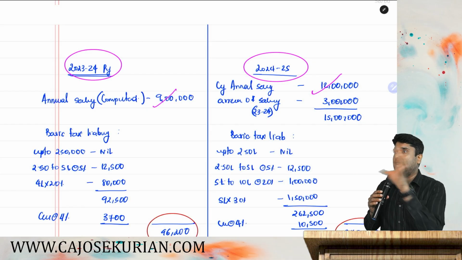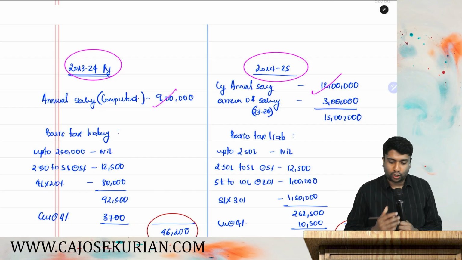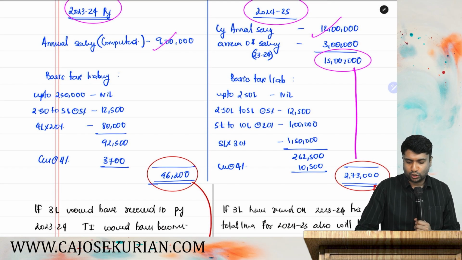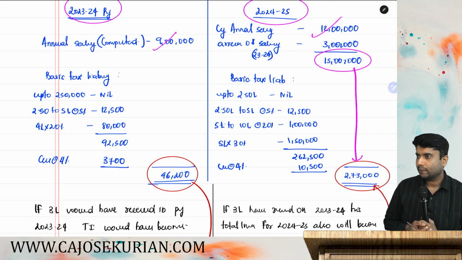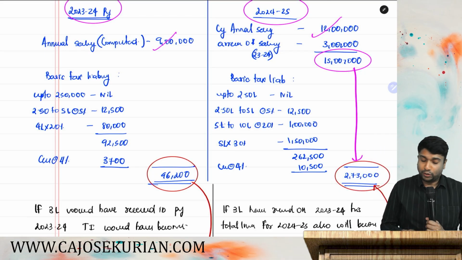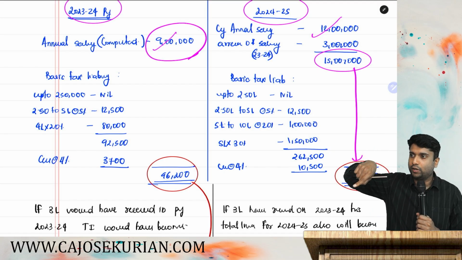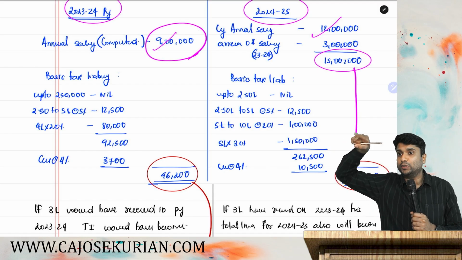Due to that delay, due to that arrear effect, his total income became 15 lakh, and he is supposed to pay a tax liability of 273. Yes or no? Due to that, his last year income was only 9 lakh because he received that 3 lakh next year only.